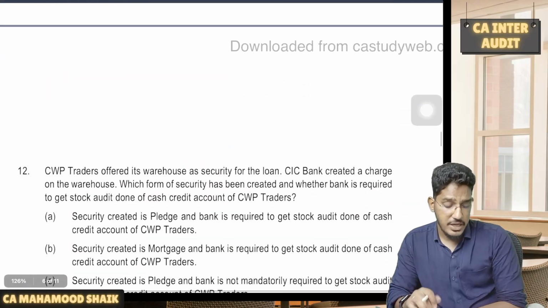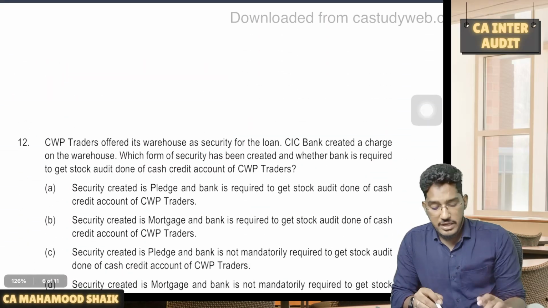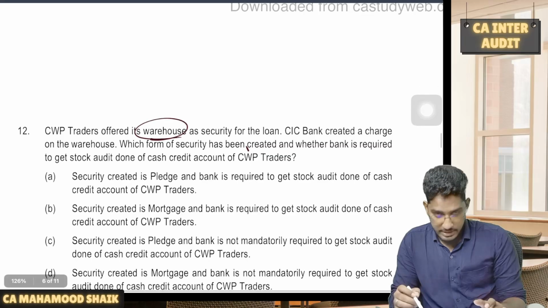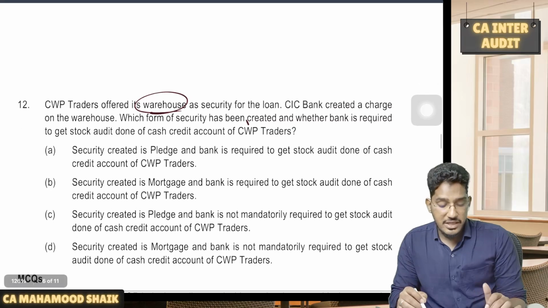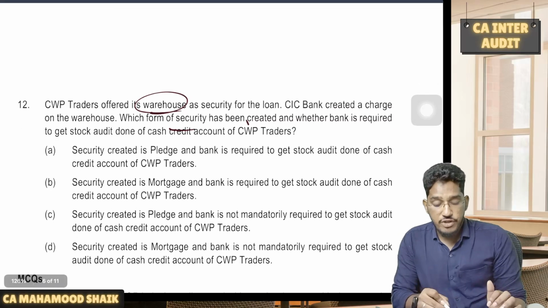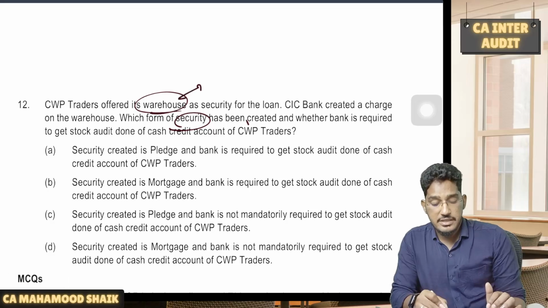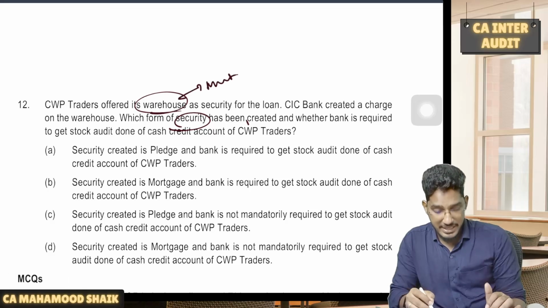Now what is the question? CWB Traders offered its warehouse as security for the loan. Yes. CIC Bank created a charge on the warehouse. Which form of security has been created? Since it is an immobile property, mortgage has been created.